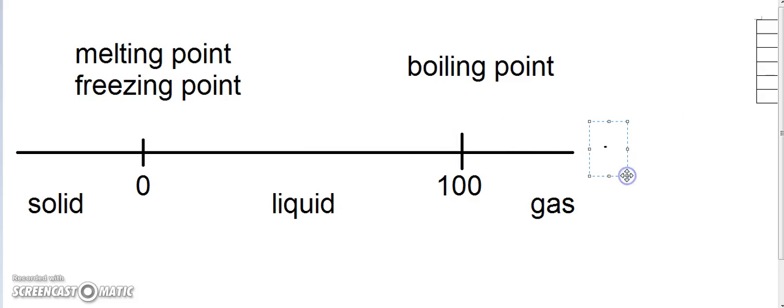Different substances have different boiling points, so it does not have to be 100 degrees, and different melting and freezing points, so it does not have to be 0 degrees. Any substance that is in between its melting or freezing point and the boiling point would be liquid. Any substance below the melting or freezing point would be a solid, and any substance above the boiling point would be a gas.